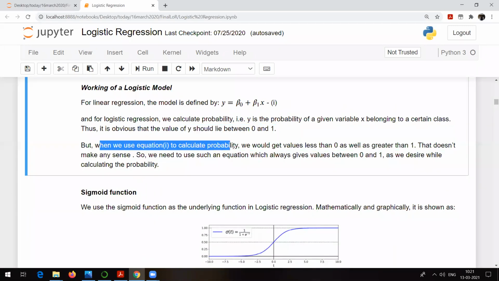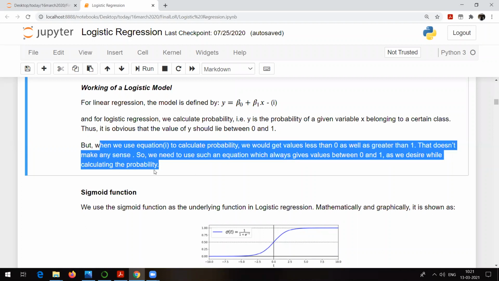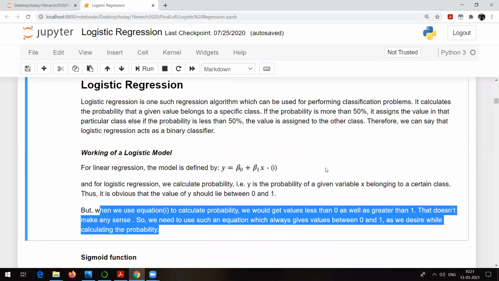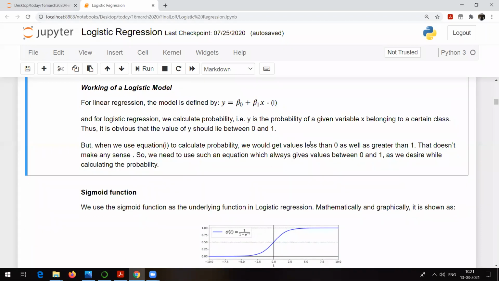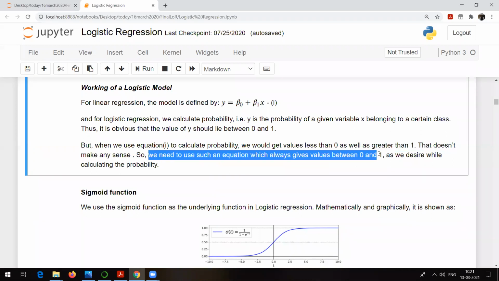But when we use equation 1 to calculate probability, you get values less than 0. This is the reason I have discussed already why you cannot make use of linear regression to solve classification types of problems, because the probability value will be greater than 1 and less than 0, which is not going to make any sense. So what's going to happen in that case? Instead of the equation we used for linear regression, we need to use an equation which always gives values between 0 and 1, and that equation is the sigmoid function.